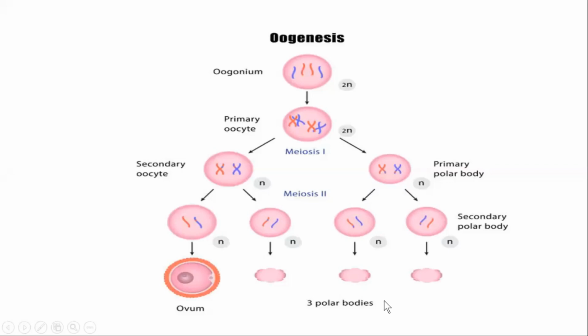So overall there are three polar bodies formed and a single ovum is developed in oogenesis, while in spermatogenesis a lot of sperms are formed. Remember that this is the huge difference between the two processes. These polar bodies are non-functional and they disintegrate in the further process.